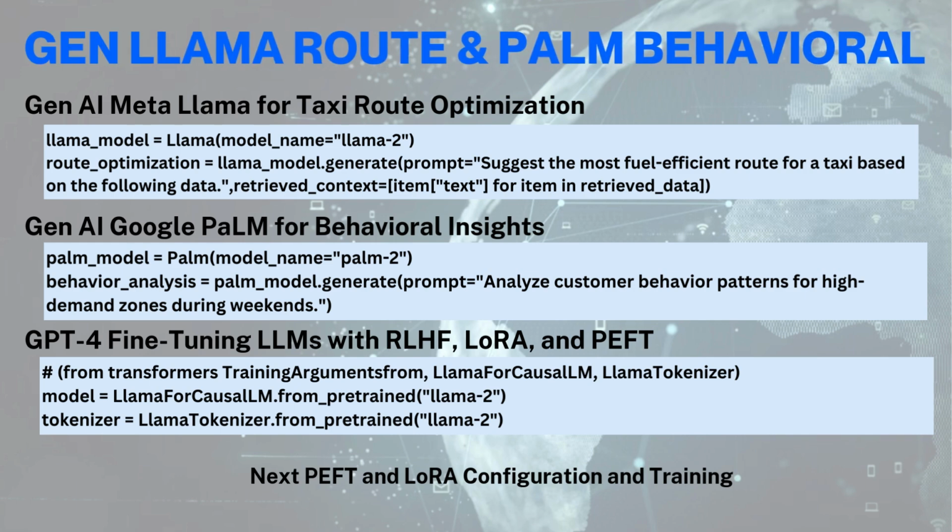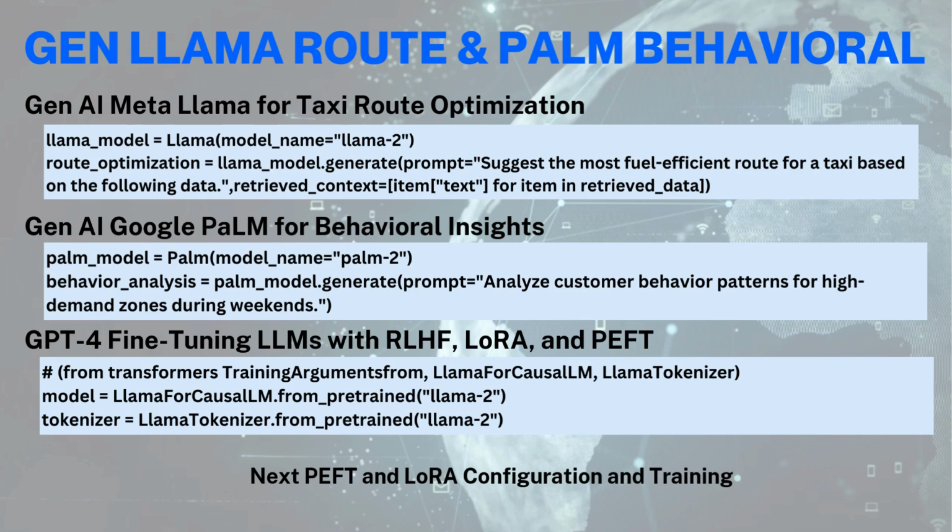On the next one, we utilize Gen LLM, Meta LLM for taxi route optimization. On this one, you use an LLM model and you name it LLM-2, the ones we use, and we can use any of those. Then you create a Llama model generated on a prompt suggesting the most fuel efficient route for taxi based on the following retrieved context. We got that through the retrieved data, and so that's how it works.